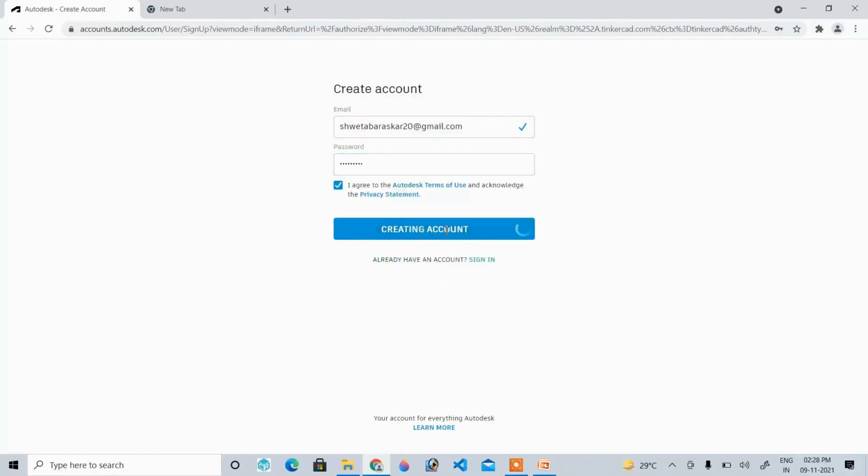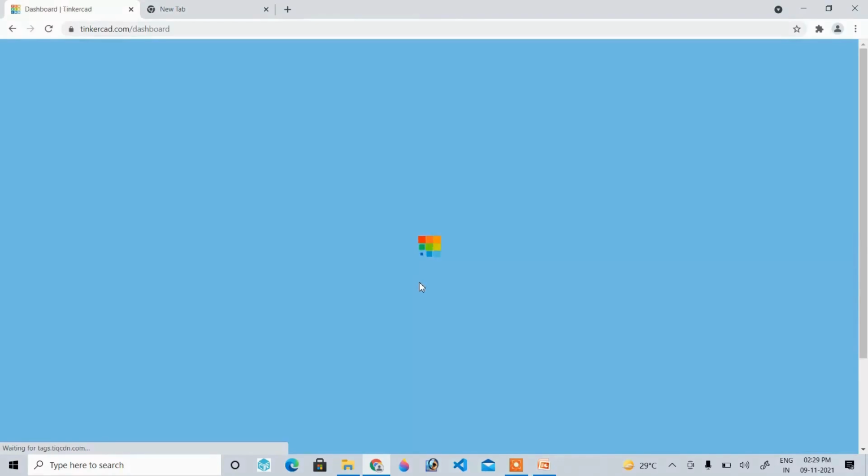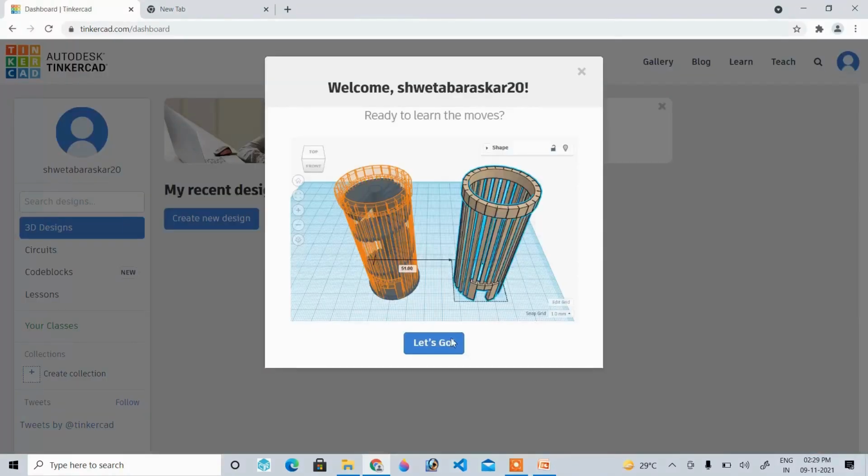So just agree and create an account. Now my account is created. Now I'm redirected to my profile page.